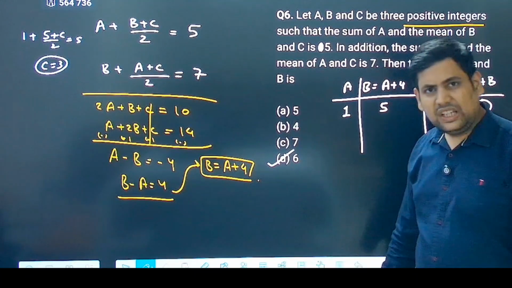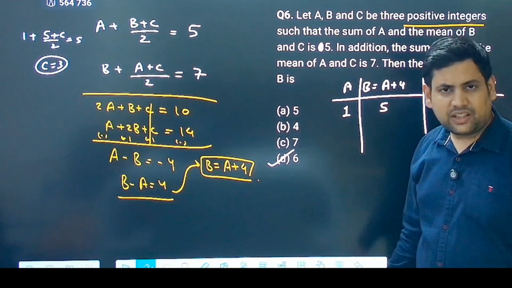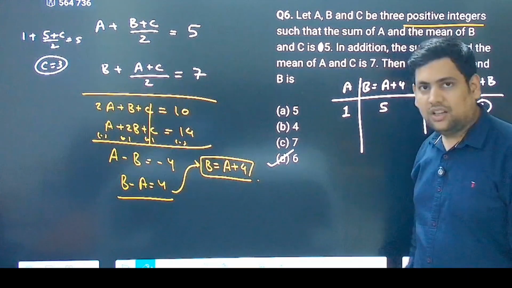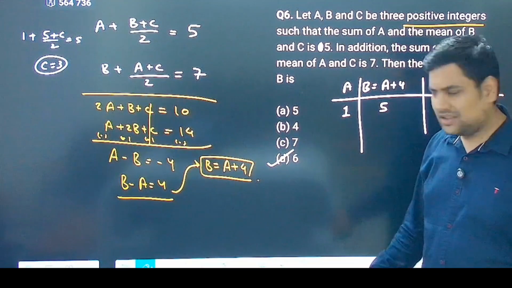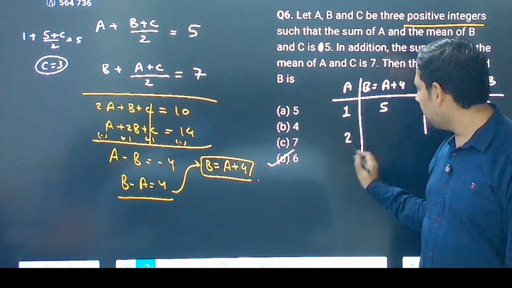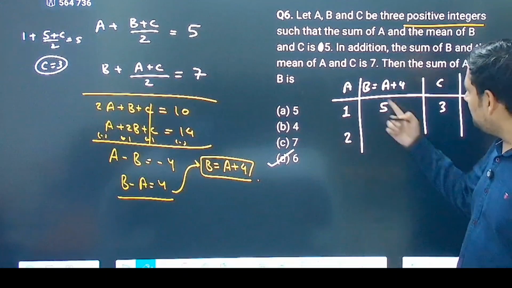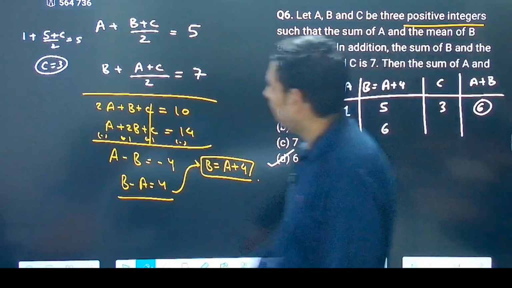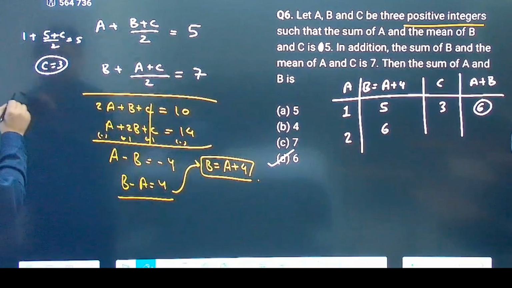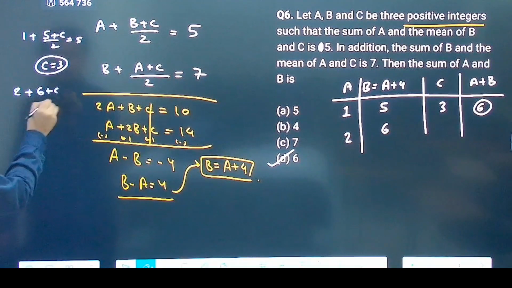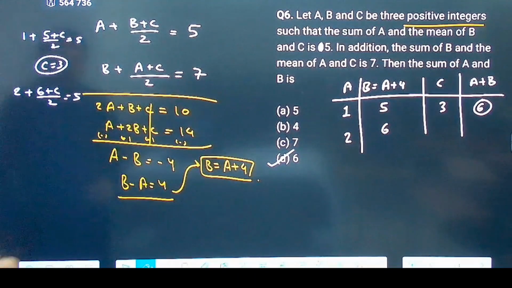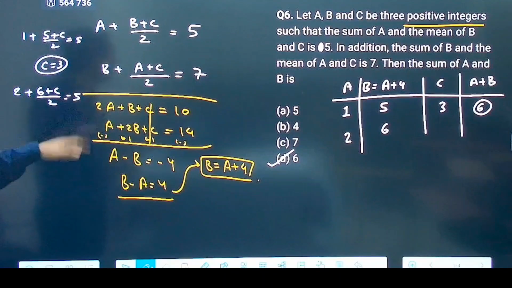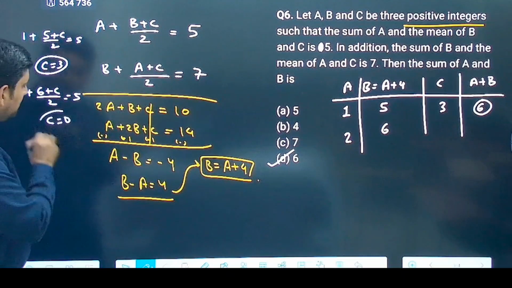Now, because this is a single correct question, you can just mark D and move forward. If you want to check why others are not possible, you can check. So basically if I take A equal to 2, then what will be the value of B? 2 plus 4, B will become 6. Now if I put it here, A is equal to 2, B is equal to 6, plus C by 2 is equal to 5. Now 5 minus 2 is 3, 3 2s are 6. So C will come out to be 0.